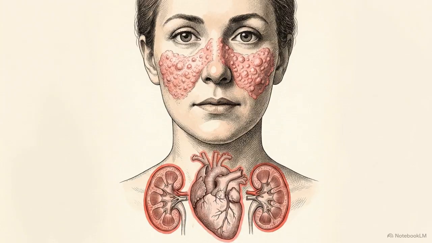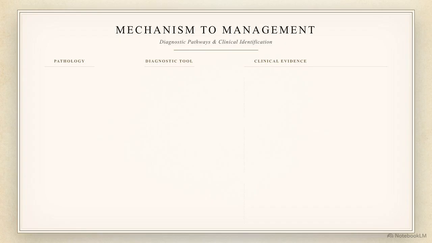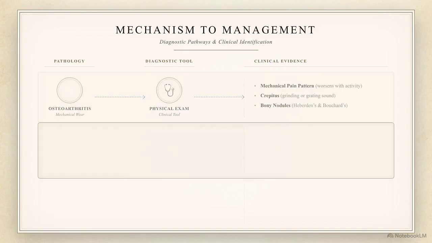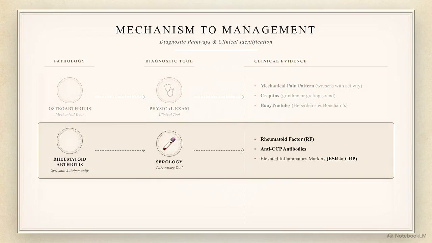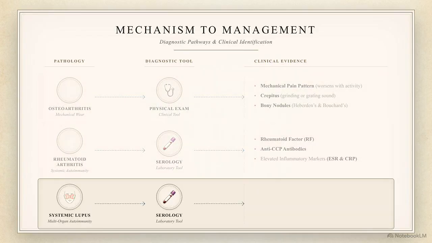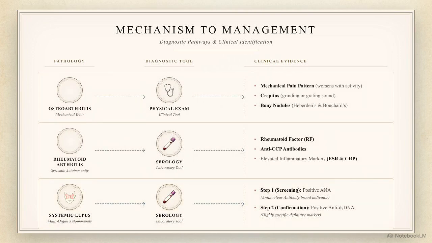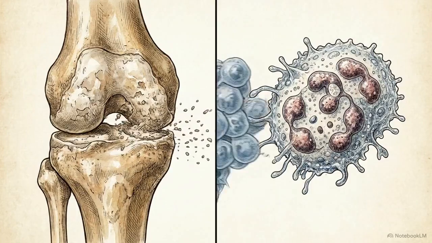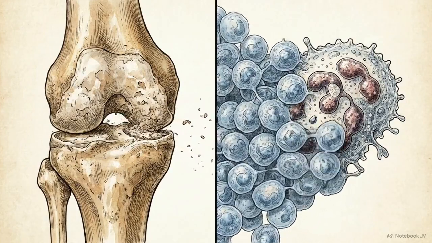Systemic lupus erythematosus deposits immune complexes across the body. Beyond the characteristic butterfly rash, lupus can actively destroy the heart and kidneys. Diagnostics follow the mechanism. Osteoarthritis is confirmed through physical assessment. Rheumatoid arthritis requires testing for rheumatoid factor and anti-CCP. Lupus screening uses ANA, followed by anti-dsDNA for a definitive confirmation. One process reflects the slow mechanical failure of a joint, the other an immune system actively executing a strike on its own host.